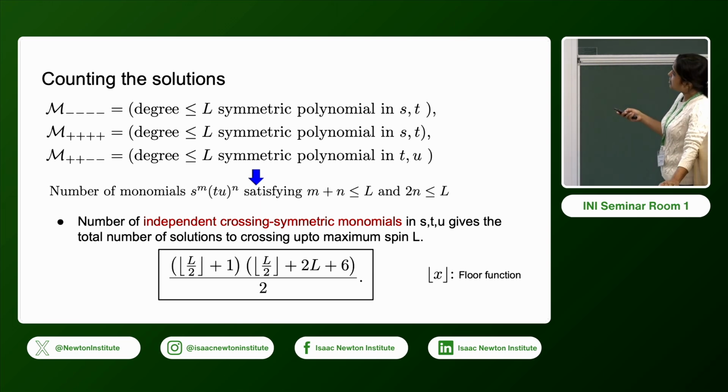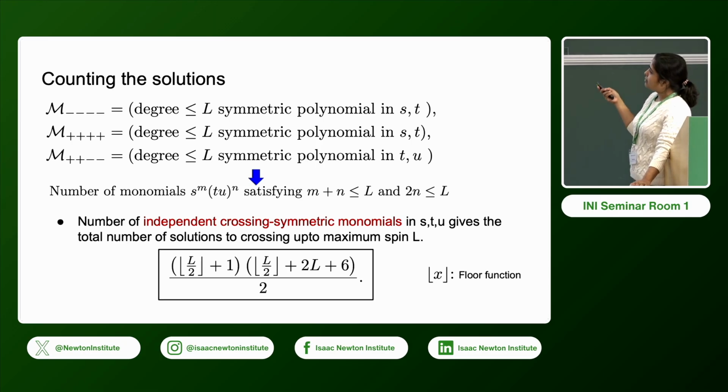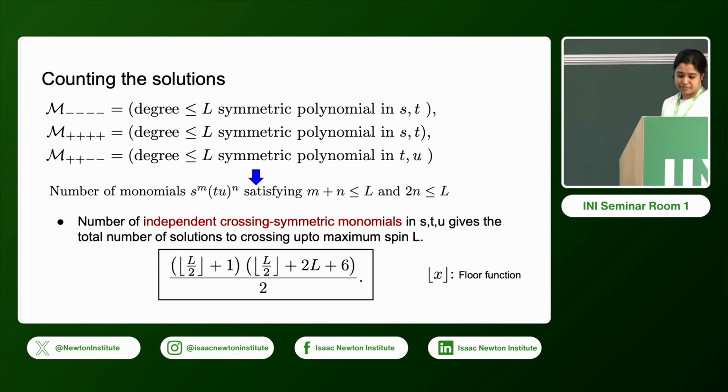So S, T, U: S to the M, T U to the N. This is because it's symmetric in T and U. This counting again follows from the flat space counting. After we do this counting, we add all the solutions, all the numbers. It turns out that the number of independent solutions to crossing up to maximum spin L is given by this number. This is a floor function which takes the maximum integer value of L. So this is what we get from the CFT side.